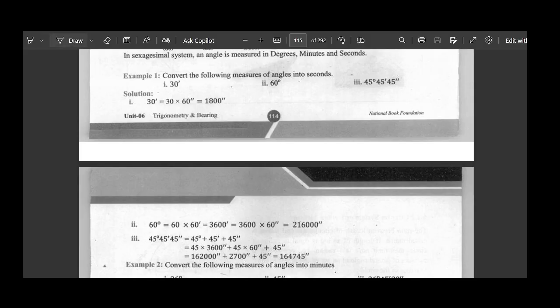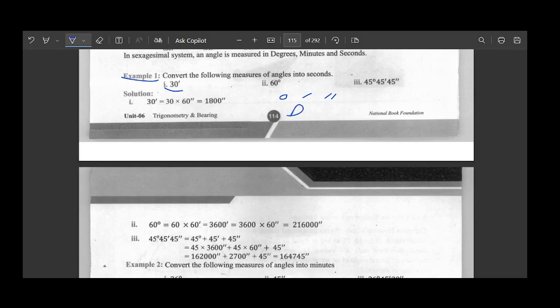So now in example number 1, we need to convert the following measures of angles into seconds. Suppose we have 30 minutes here. So this is for degree, and then this is for minutes, and then this is for seconds. And our measures will always be in this format: degree, minute, and second. It will not be minute, degree, second, or second, degree, minute. It will be degree, minute, and second. So now here we have 30 minutes. We need to convert this into seconds.